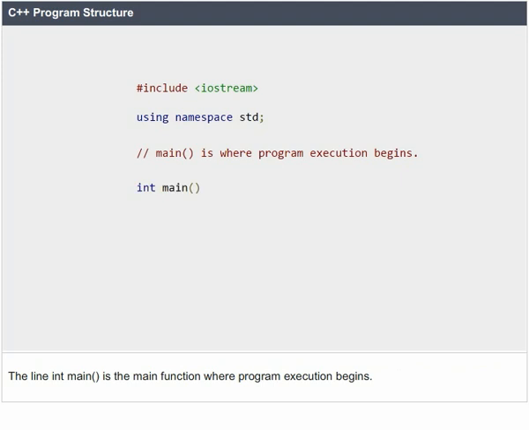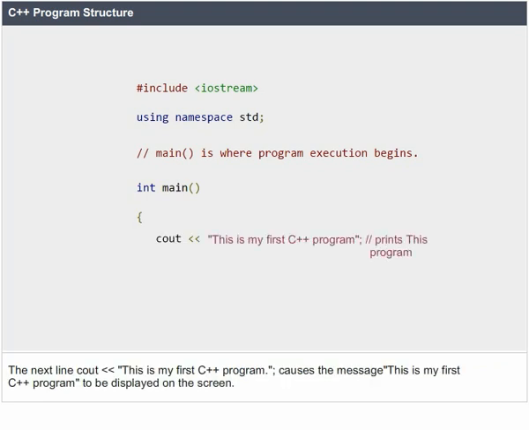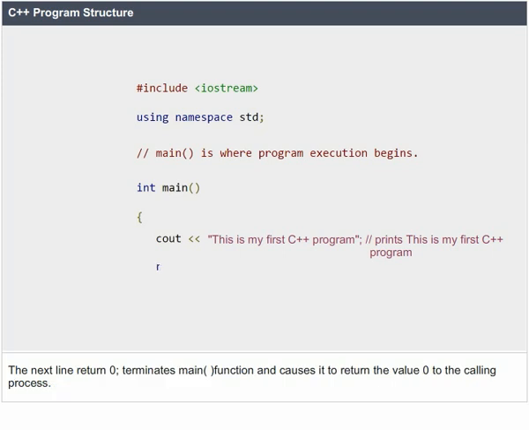The line int main is the main function where program execution begins. The next line, cout, causes the message "This is my first C++ program" to be displayed on the screen. The next line, return 0, terminates the main function and causes it to return the value 0 to the calling process.